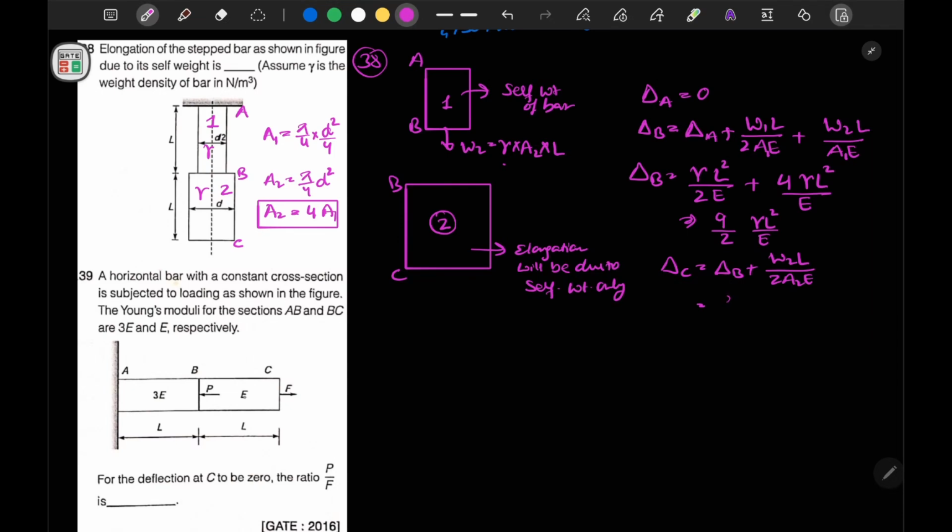So delta B is 9 by 2 gamma L square by E, and W2 can be written as gamma A2 L, so it will become gamma L square by 2E. Now if I take LCM, I will calculate delta C is equal to 11 by 2 gamma L square by E. So this is our final answer.